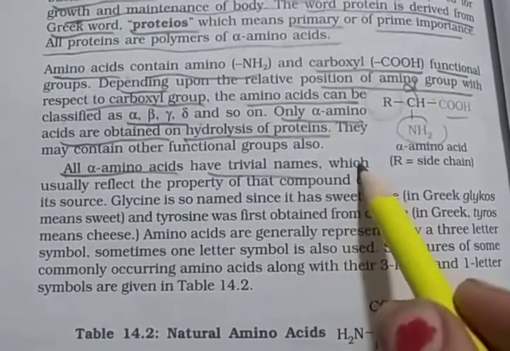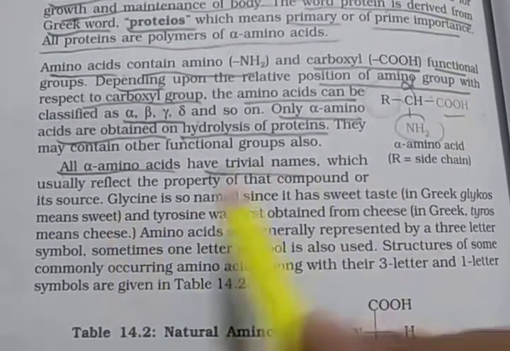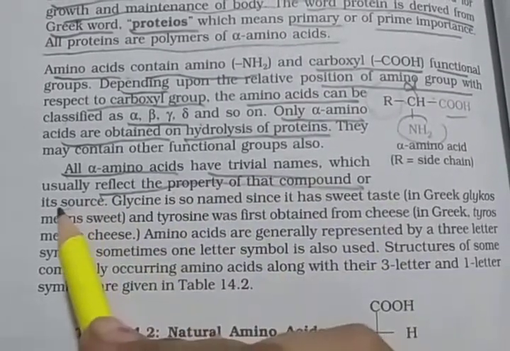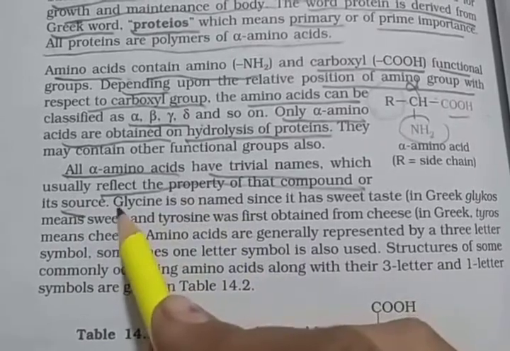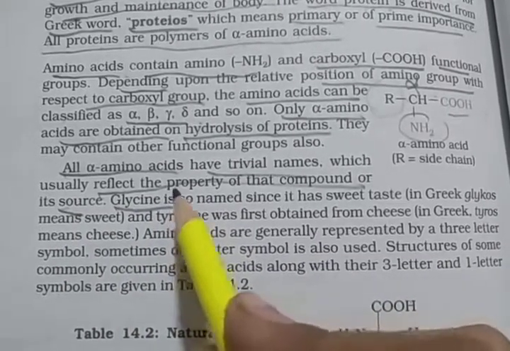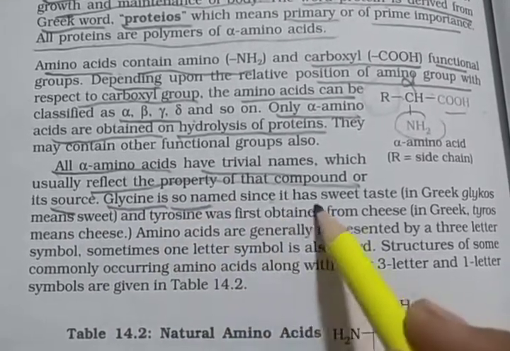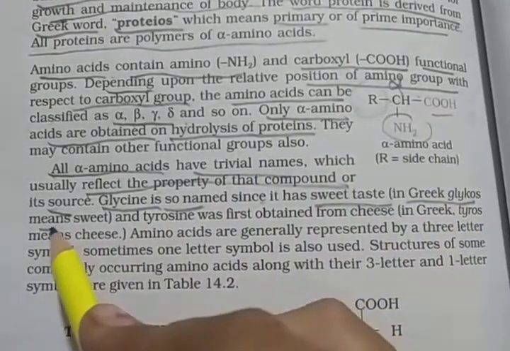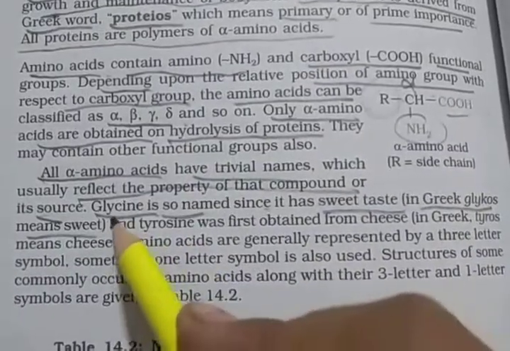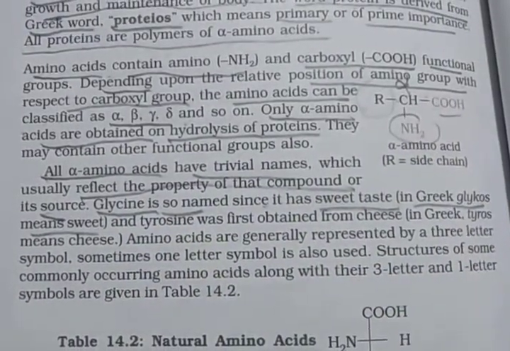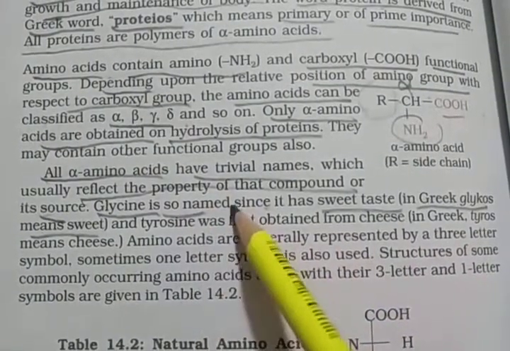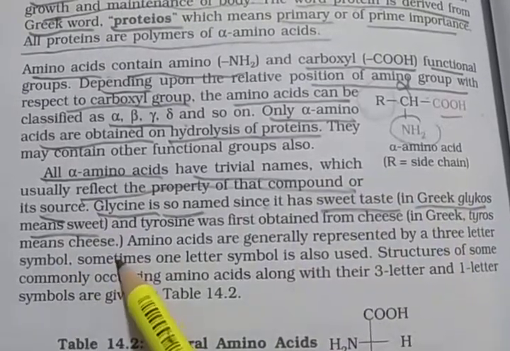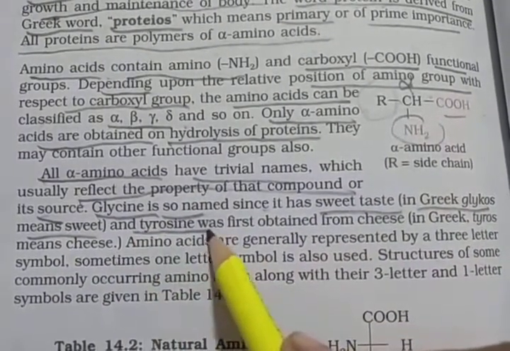Trivial names usually reflect the property of that compound or its source. For example, glycine, the first amino acid, is so named since it has a sweet taste; in Greek, glykos means sweet. The second example is tyrosine.